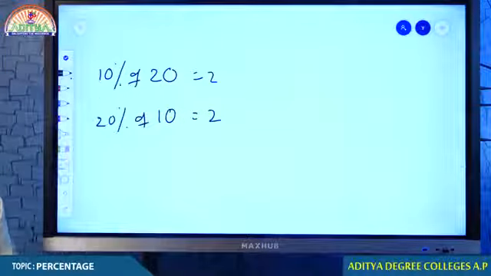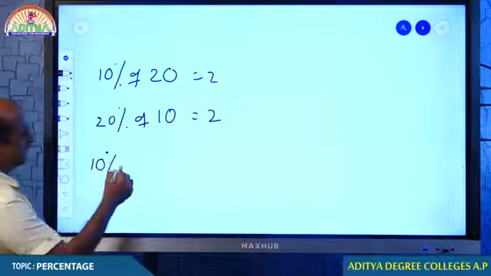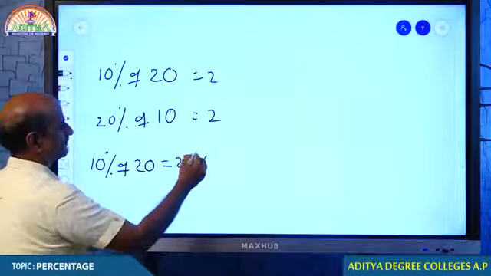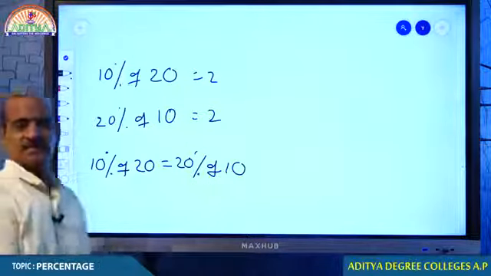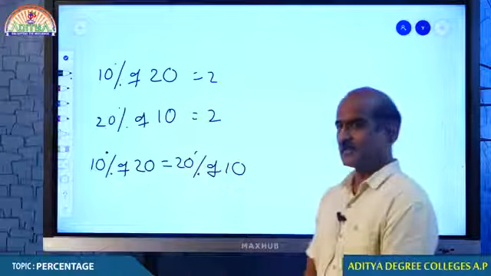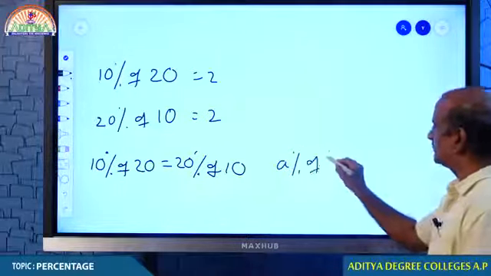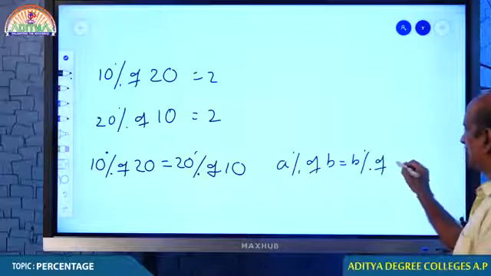Therefore, I just mean to say that 10% of 20 is no different from 20% of 10. In percentage, the important point to note down is A percent of B is no different from B percent of A.